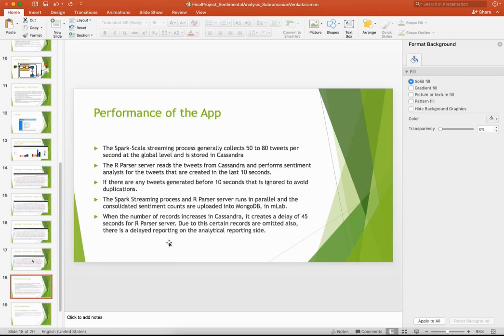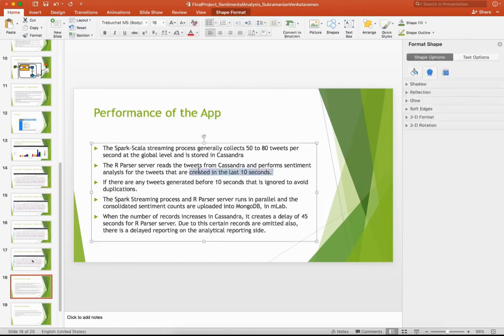Then what we do, we parallelly run our parser server, which reads the tweets from Cassandra and performs sentiment analysis. It considers only the data that was created in the last 10 seconds. I'm ignoring the data that was created before because I don't want to duplicate the data. I just want to be very careful that I can provide the data for a particular second, but I don't want to provide the data for a particular second with duplicate information. So I am ignoring the data that was created 10 seconds before.